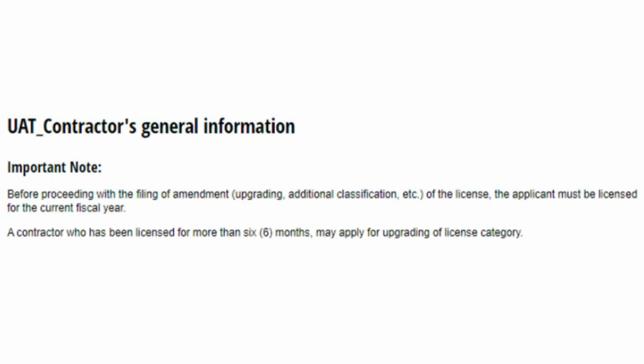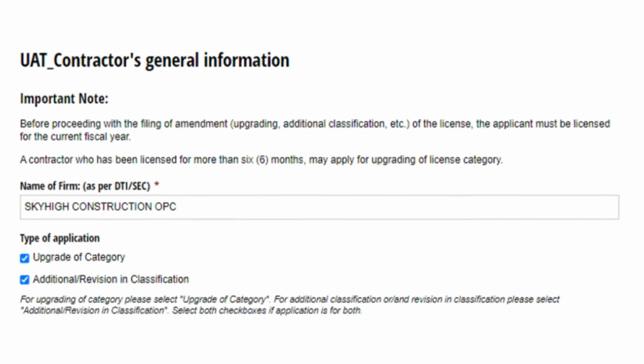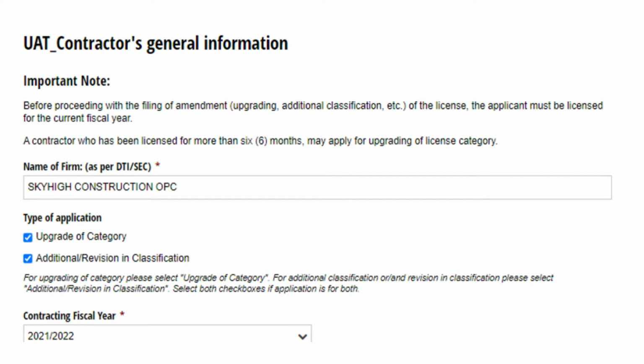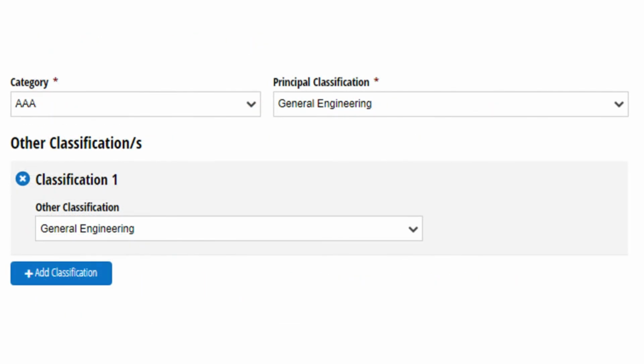Important note before you proceed. The applicant must be licensed for the current fiscal year. A contractor who has been licensed for more than 6 months may apply for upgrading of license category. The applicant is required first to fill out the general information. The applicant should make sure that the correct application type is selected and the category and classifications applied for are declared correctly. Complementary requirements and the fees to be paid would depend on the selected application types and the category and classifications applied for.